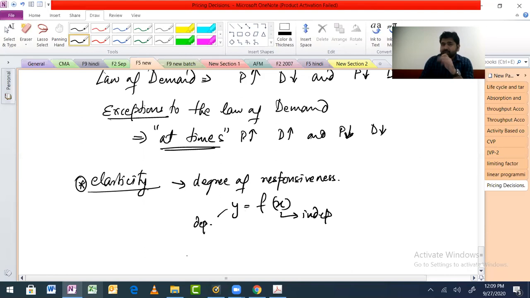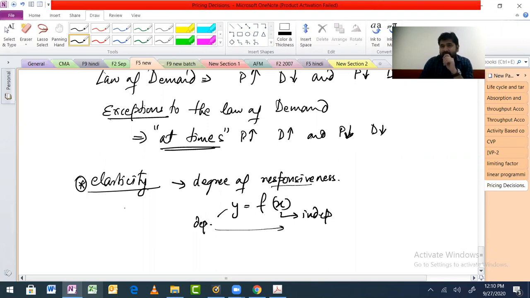So this is a cause and effect kind of thing. Fine, this is the cause and this is the effect. Now if X moves, I'm not saying increase or decrease, Y will also move. They are connected, right? If X moves, Y will also move. To what extent, how much responsiveness? That is elasticity.